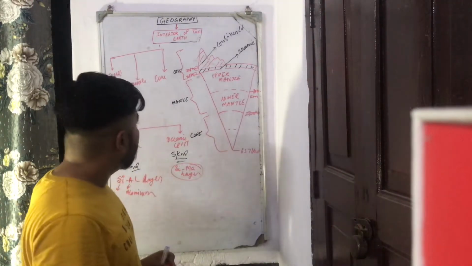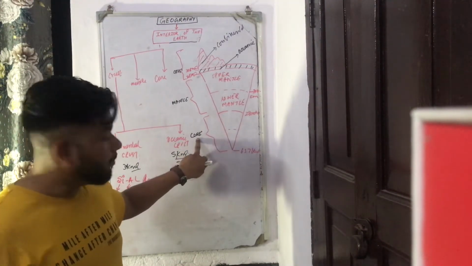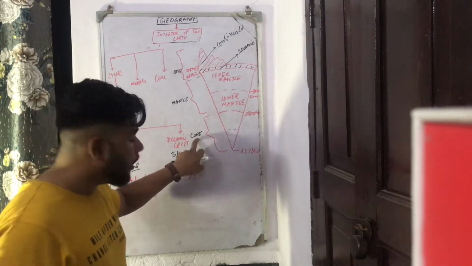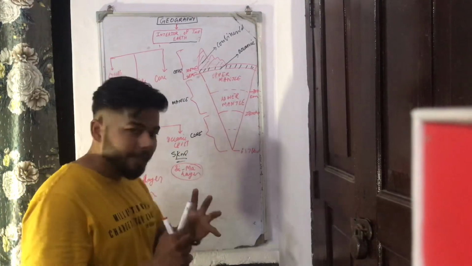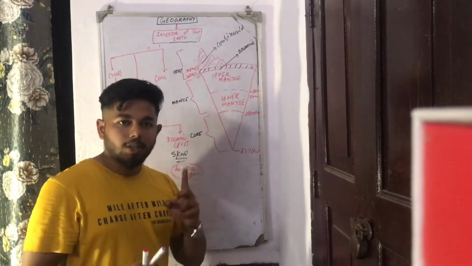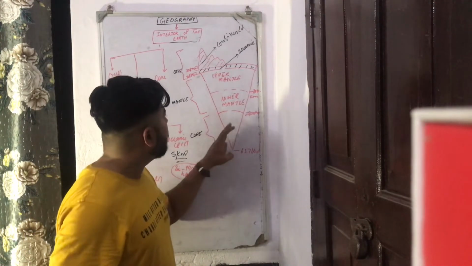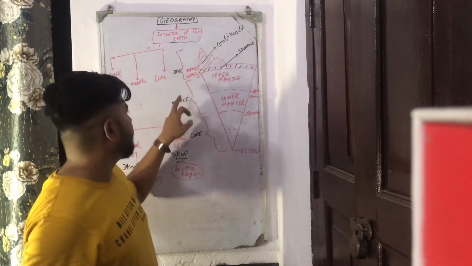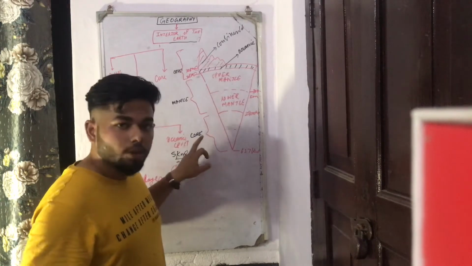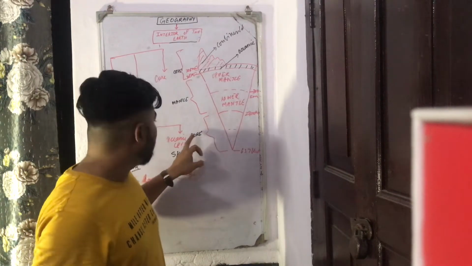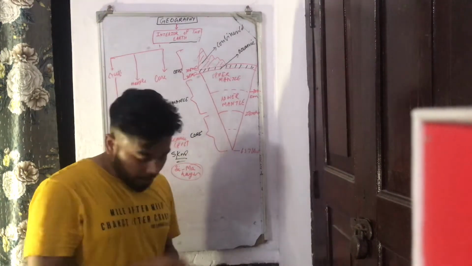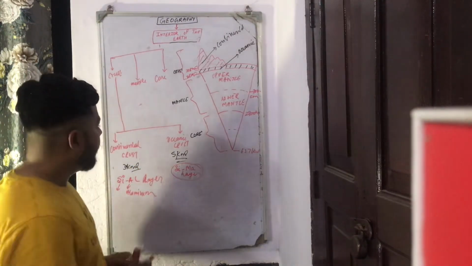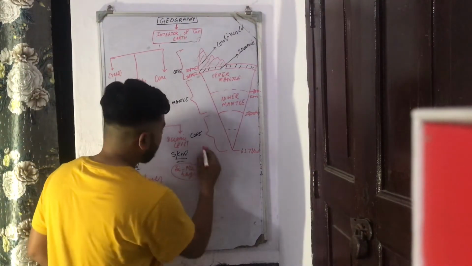Now the third layer is the core. We call it the core because, first, it lies at the center of the earth. Second, it is the densest of all three layers: crust, mantle and core.